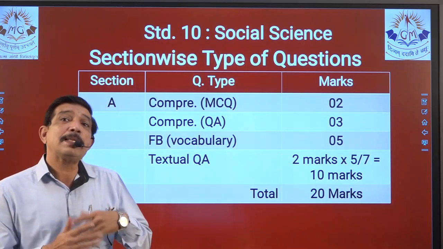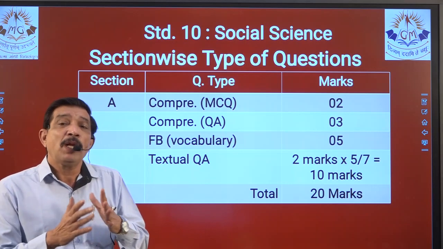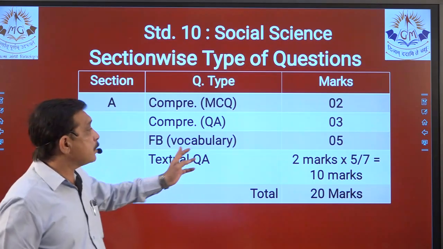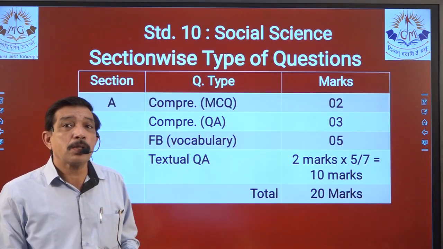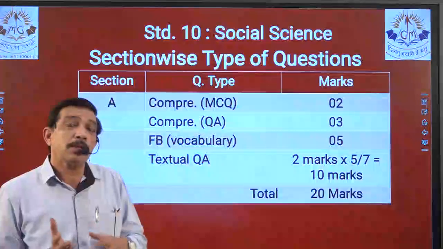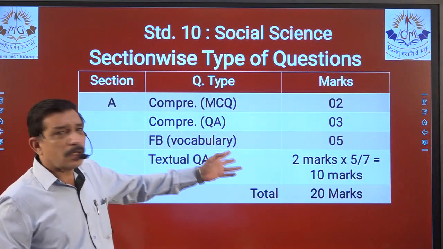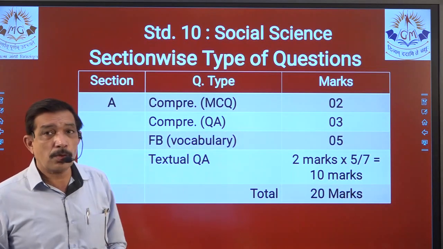So here weightage has been increased. Instead of asking vocabulary for 2 marks, they have increased it because 70% syllabus is cut, right? So they have to adjust it somewhere. So it has been adjusted in the objectives, because earlier we had 16 marks objective, now we have 24 marks objectives, right? So it comes in objective, because fill in the blanks is nothing but objective. So 3 marks have been raised over here.